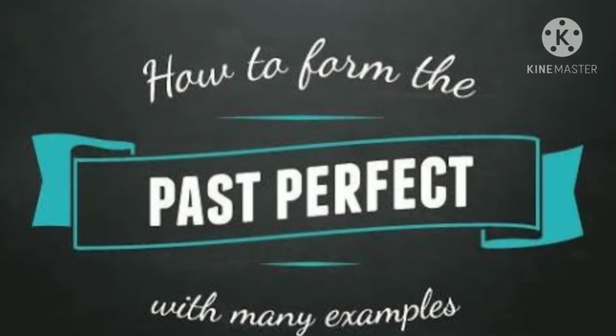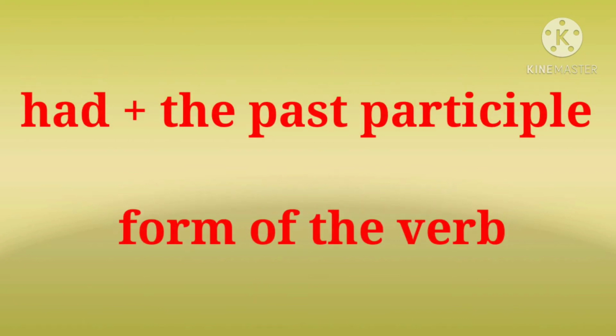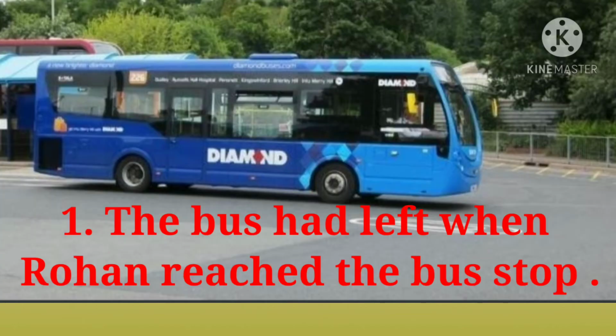Let's see how to form the past perfect with many examples. The structure of the past perfect is had plus the past participle form of the verb. Using this structure, let's see the first example: "The bus had left when Rohan reached the bus stop." It describes that first the bus left, then Rohan reached the bus stop.